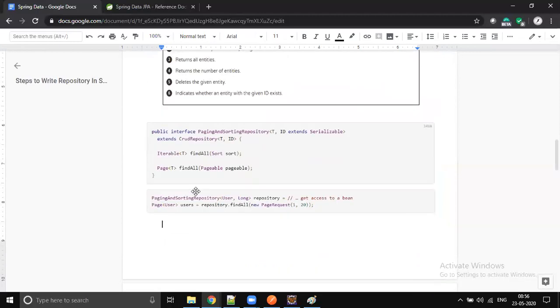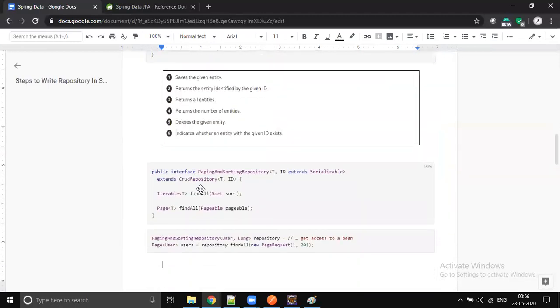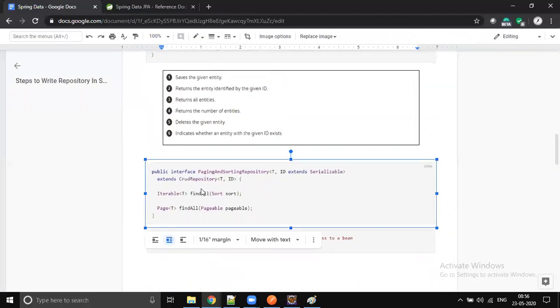Next thing is pagination. It has only two methods. One is findAll with sorting, and another one is findAll with pagination. Only two methods we have in the PagingAndSortingRepository.